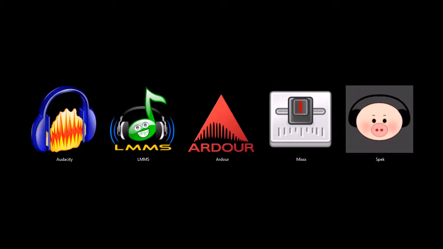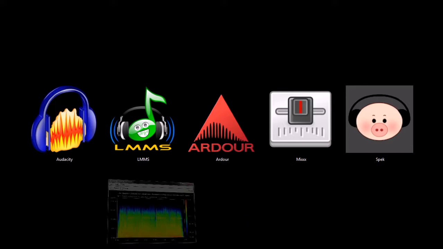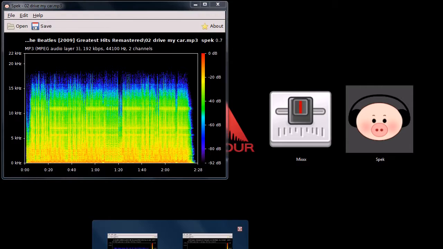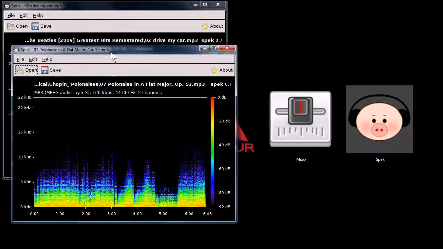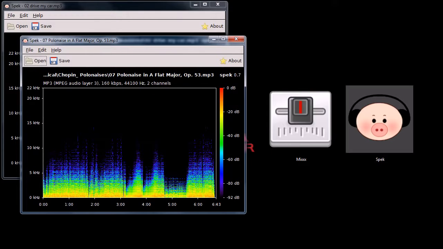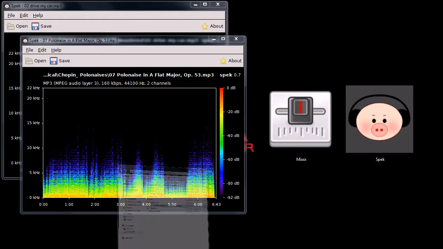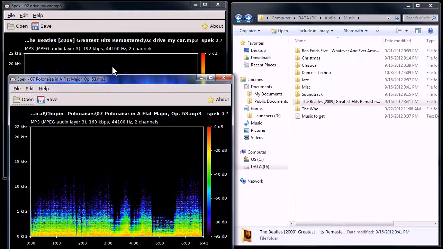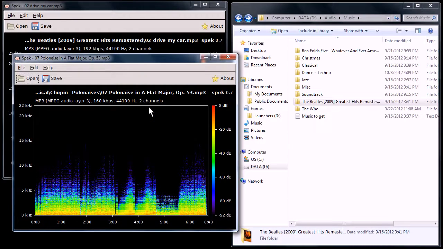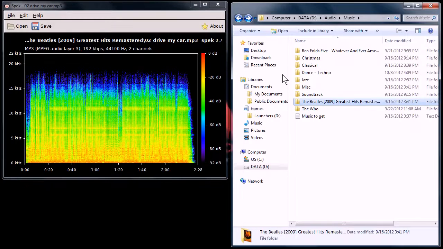Anyway, Spec's this last one I want to show you. And Spec is a spectrogram analyzer for MP3 and a couple different audio formats of audio files. So it tells you the quality. It visually represents the quality of an audio file, is what I use it for anyway.